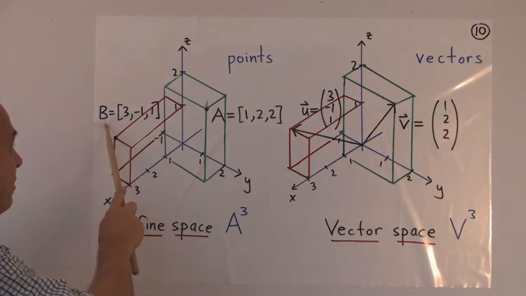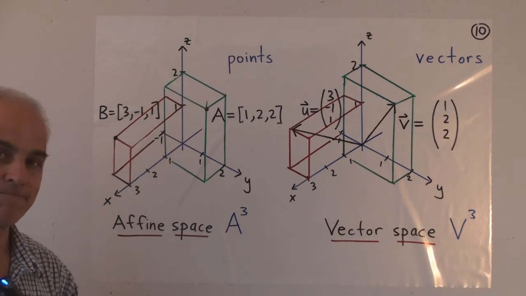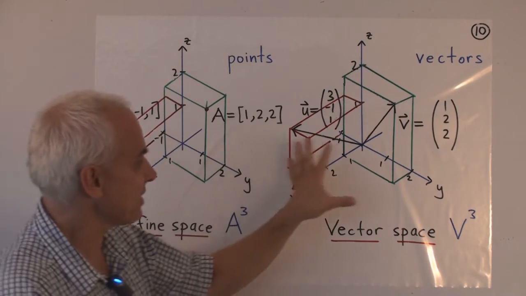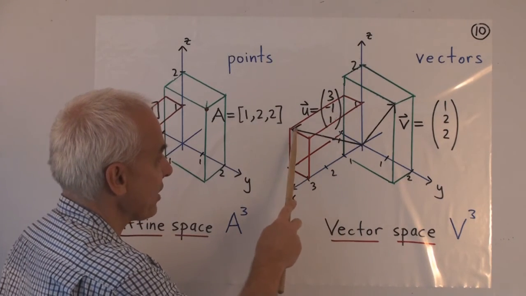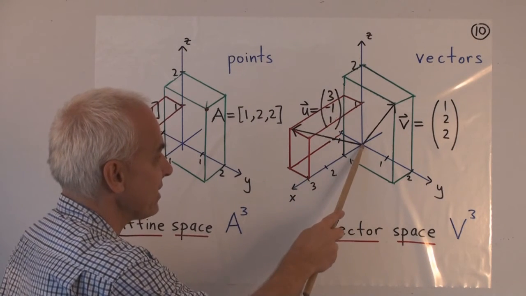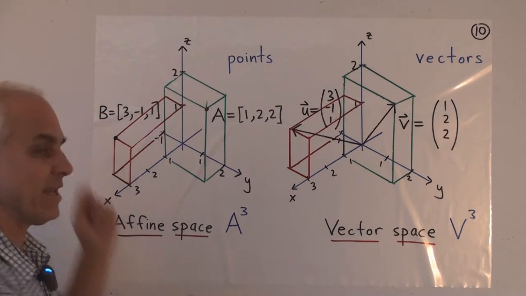Another example, here's the point B over here, whose coordinates are 3, -1, 1. And over here, the same picture, different interpretation. There's the vector 3, -1, 1. It's now a directed line segment starting from the origin and ending at this point.